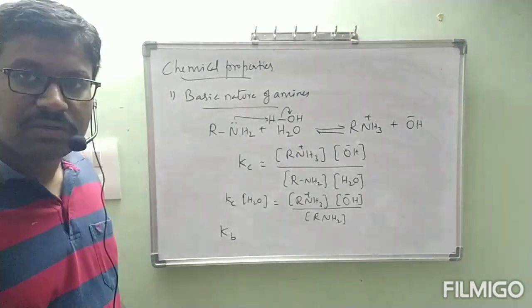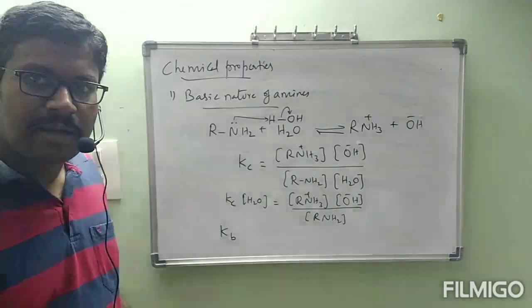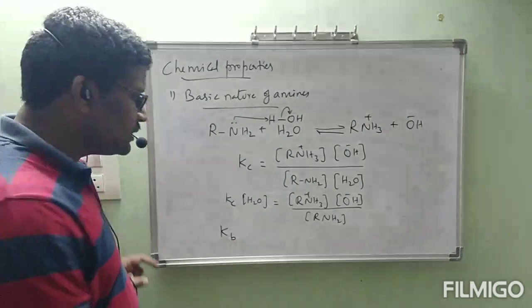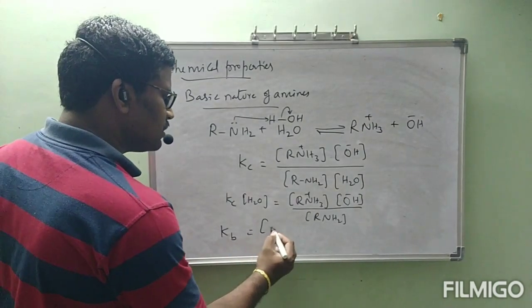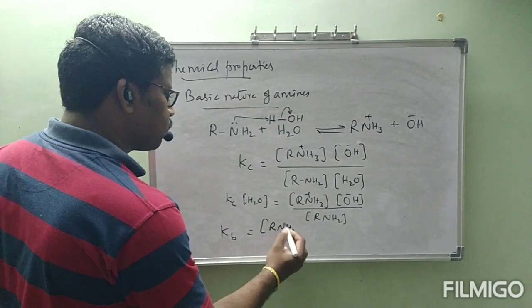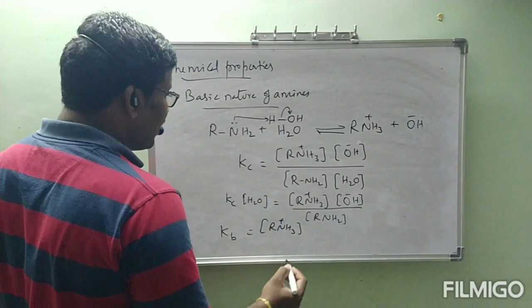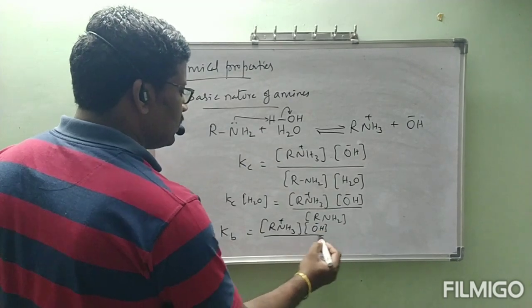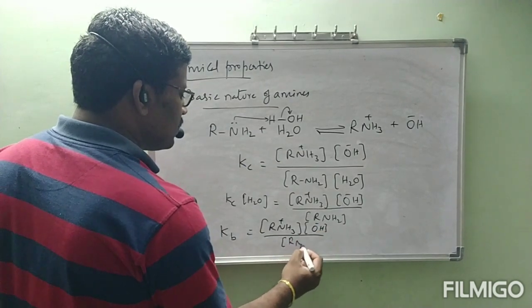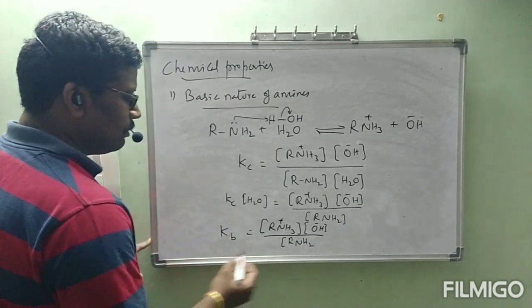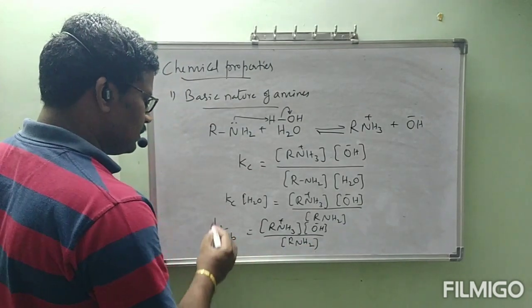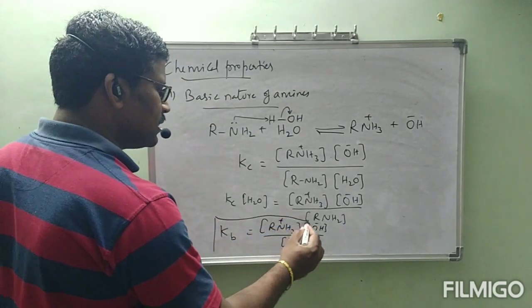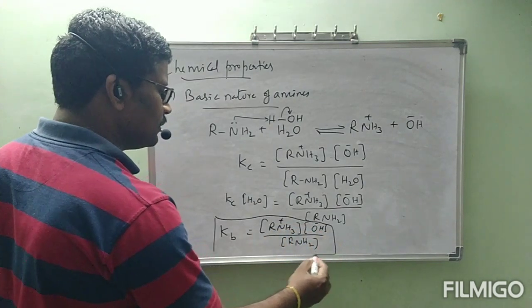Here RNH2 is acting like a base, na? So we wrote the Kb value. Kb is equal to concentration of RNH3 plus into concentration of OH minus divided by concentration of RNH2. Please make a note of this Kb value clearly.